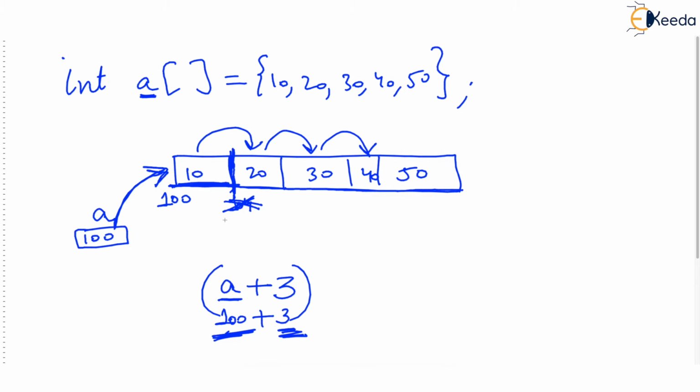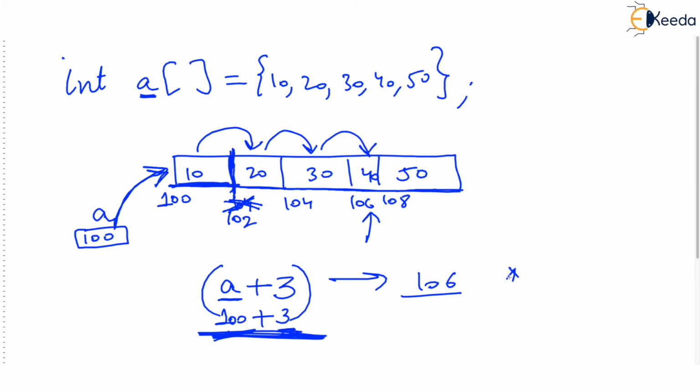So now assume that every integer consumes 2 bytes. Then this address is 102, this is 104, this is 106, and this is 108. And indeed 100 plus 3 means 100 plus 6, which is 106. But my point is that when you are solving GATE questions and any such notation is given, you will not think about how many bytes an integer consumes if this data is not given. Adding 3 to a pointer means that you are jumping to the third integer from the given base address. Obviously you will reach 40. So this is going to be 106.